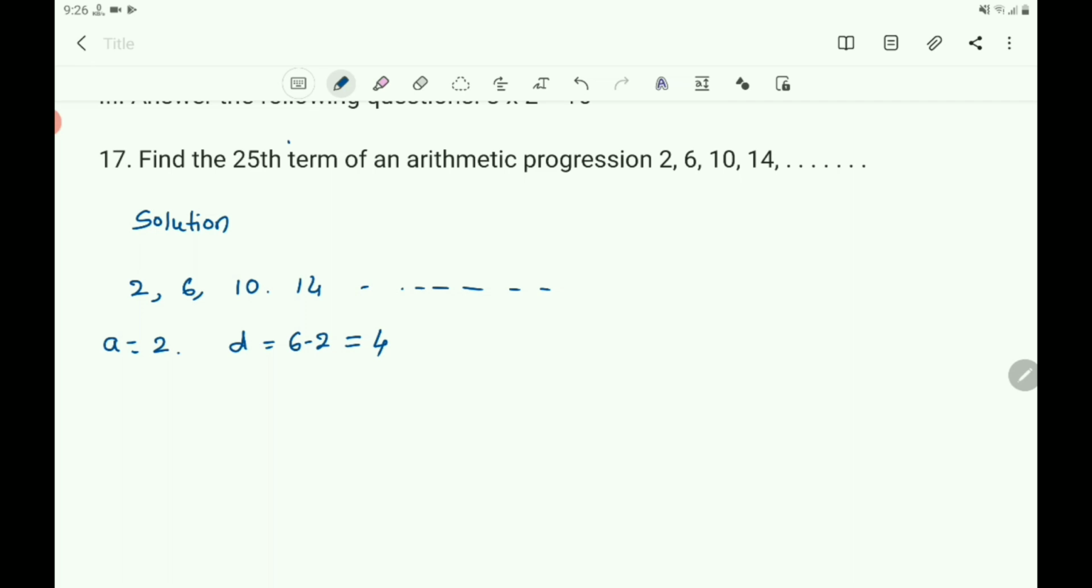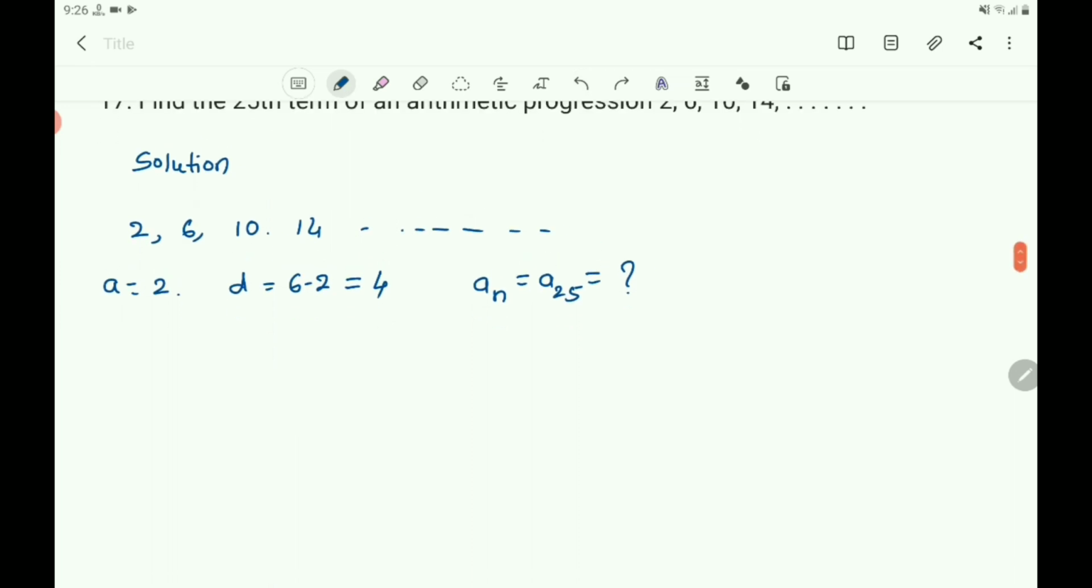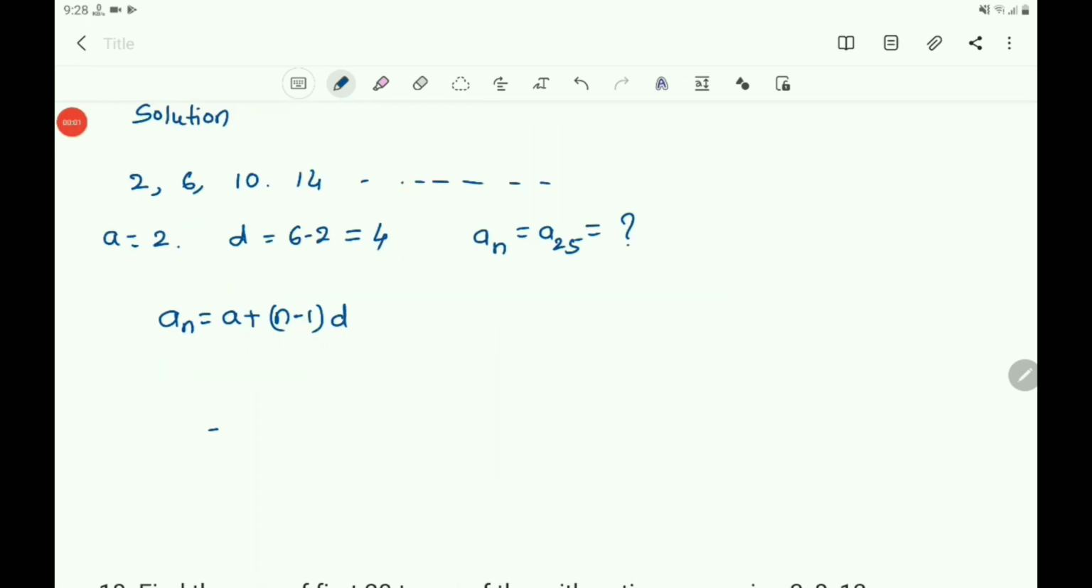And what we have to find out? We have to find the 25th term. So you write AN equals A25 equals question mark. Here N equals 25. Now you write the formula for AN. AN equals A plus N minus 1 into D. In the place of AN you write A25.